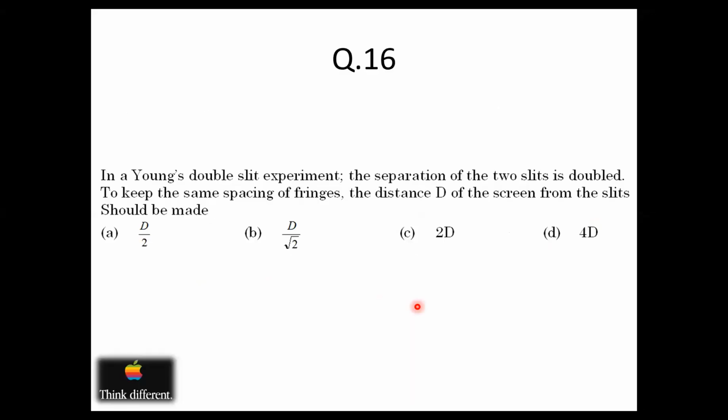Next question. In a Young's double slit experiment, the separation of the two slits is doubled. To keep the same spacing of the fringes, the distance D of the screen from the slit should be made. This is quick, 15 seconds.